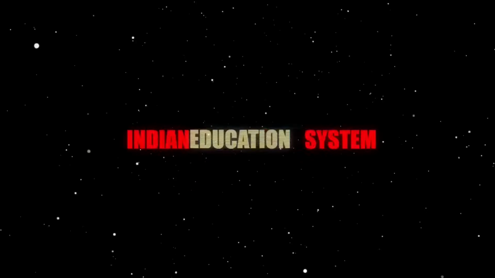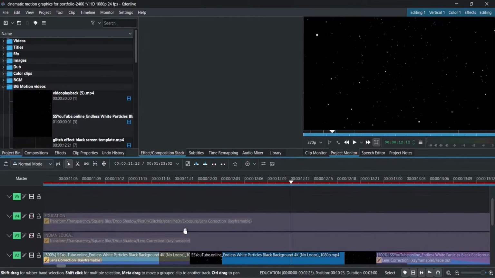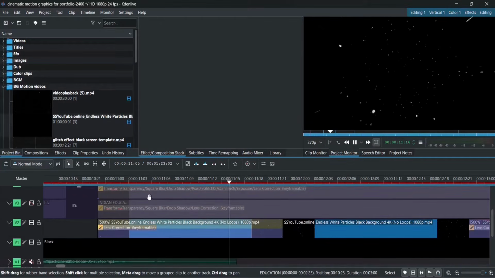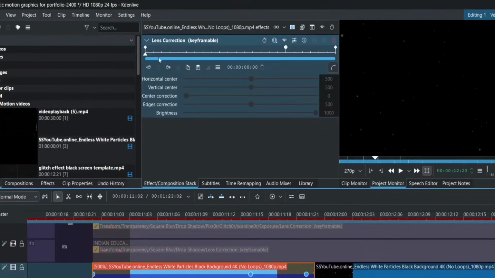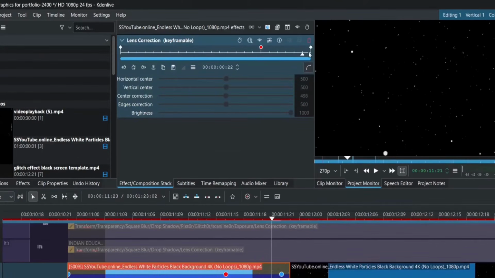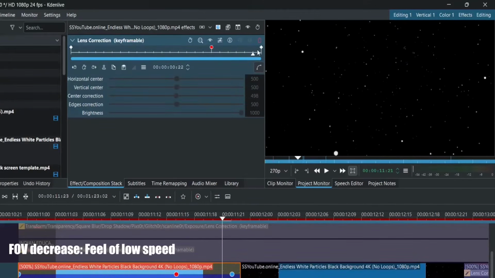Now for this part, let's start with the background. First, let me disable the V3 and V4 tracks so you can see the background more clearly. The first thing you'll probably notice is that the opening part looks sped up. And that's correct. I increased the speed to 500% and added the lens correction effect. Why? Because sadly, Kdenlive doesn't have motion blur, and after experimenting, I found that lens correction works best to give that speed up feel. You'll also notice a short 6-frame animation at the end. It's simply the lens correction effect easing back to normal, which creates the illusion that the clip is slowing down.